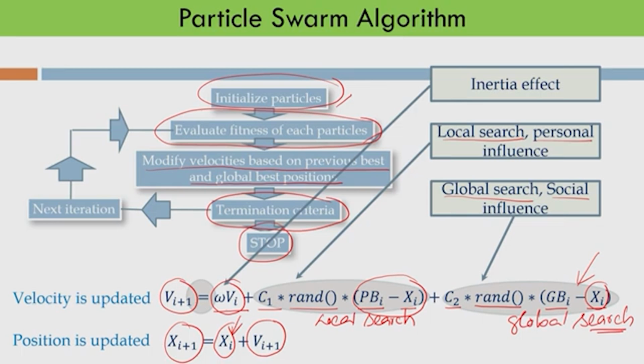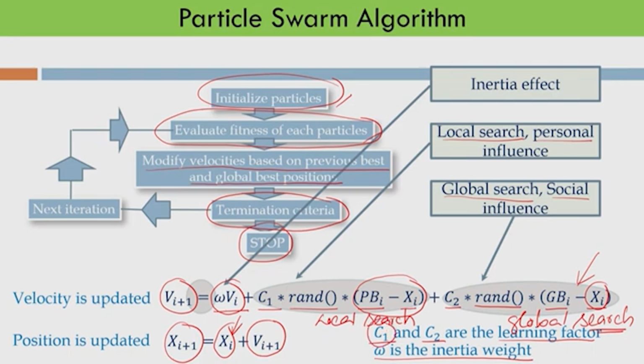As you have seen, this is a very simple algorithm, so it can be implemented easily. With a few lines of code you can implement this algorithm, and as I said, this is one of the most popular and powerful metaheuristic optimization algorithms for solving nonlinear optimization problems. Here C1 and C2 are the learning factors and omega is the inertia factor.